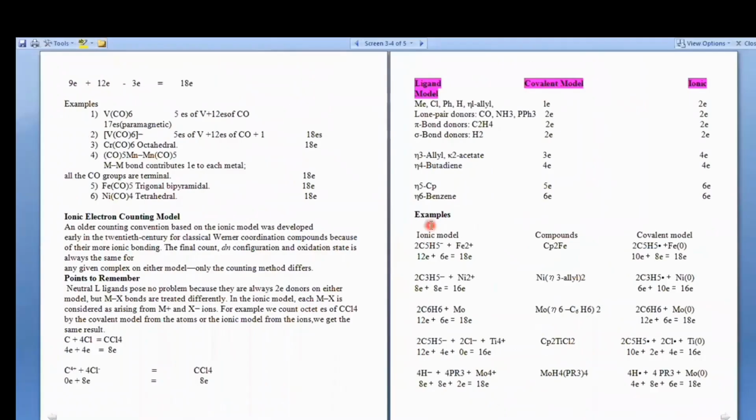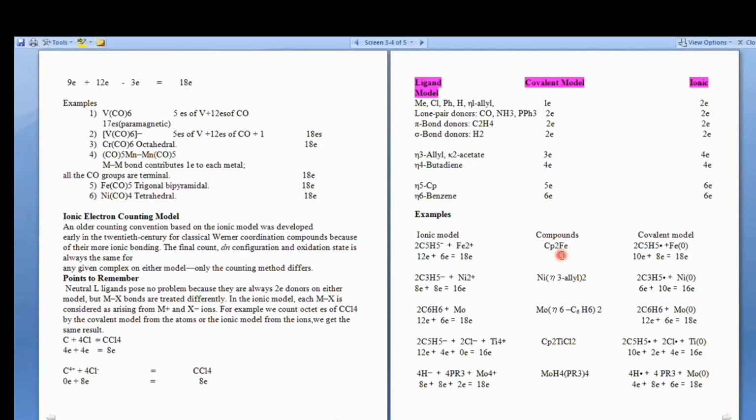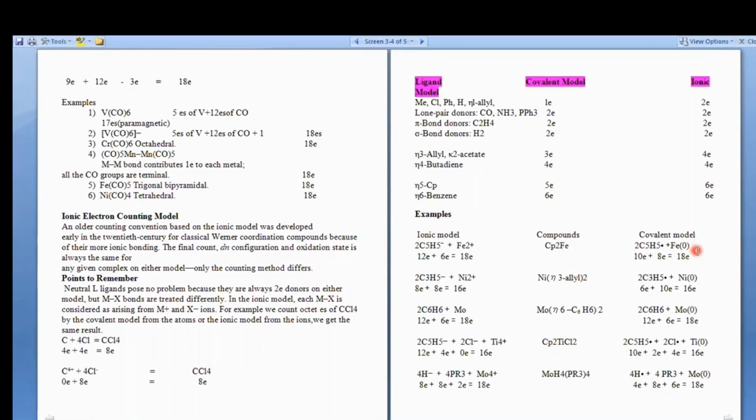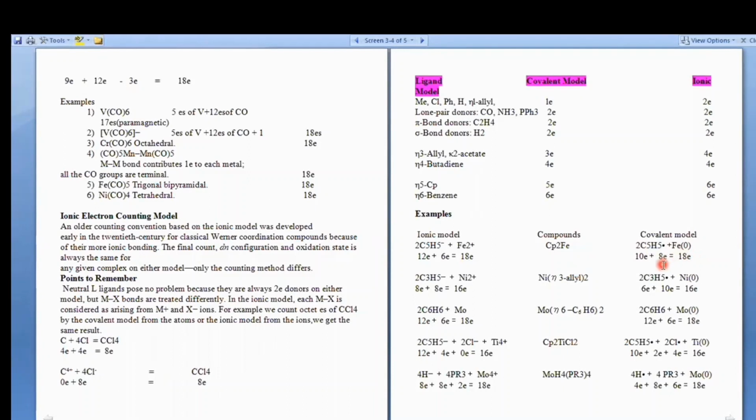Now consider further these examples for your clear understanding. The first example is FeCp2. First, calculate the electrons by the covalent model. We have said that in the covalent model, the iron is in the zero oxidation state. So iron in the zero oxidation state has an electronic configuration of 4s2 3d6, so the total electrons contributed by iron is 8.